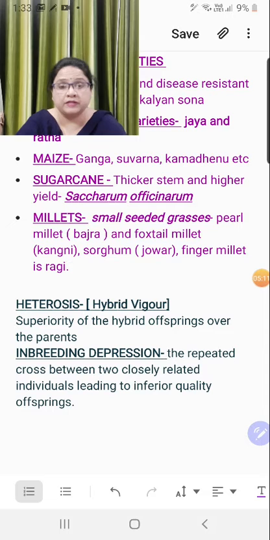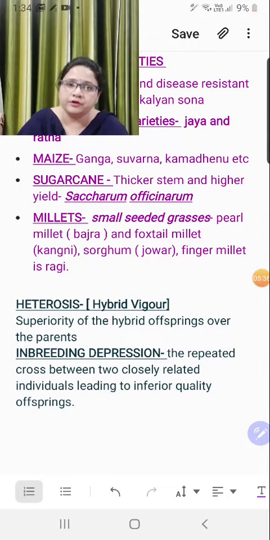If the offspring is proved to be far more superior than the parents, in that case this phenomenon is known as heterosis or hybrid vigor. That means more potential, more vigor in the hybrid offspring than the parents, right?